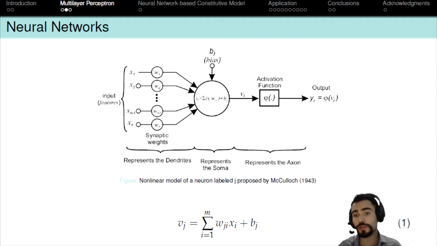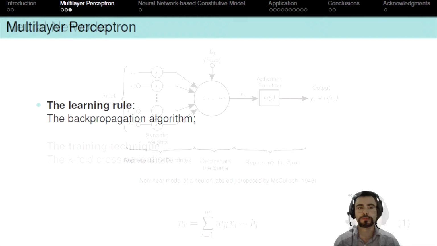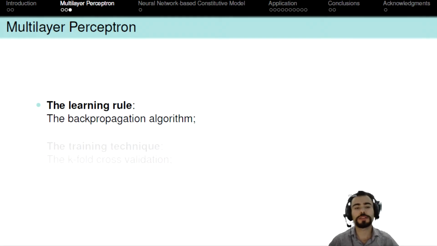Each neuron receives input data X through its connections, which are weighted by their respective synaptic weights W and added together along with a bias B. This value is known as the induced local field V, which passes through a nonlinear activation function and results in the output signal of the neuron. The learning rule applied in a multilayer perceptron is a supervised learning process named the backpropagation algorithm.